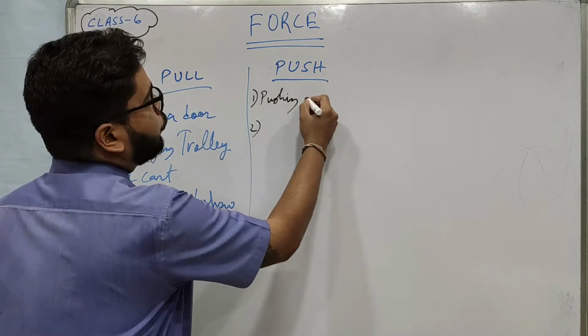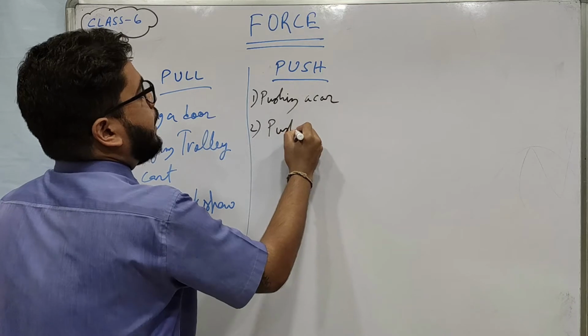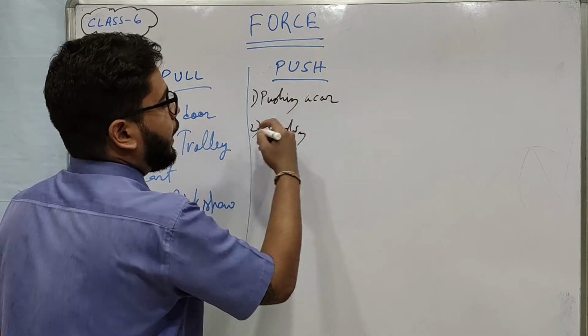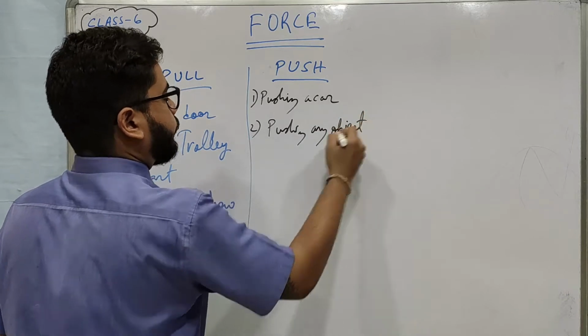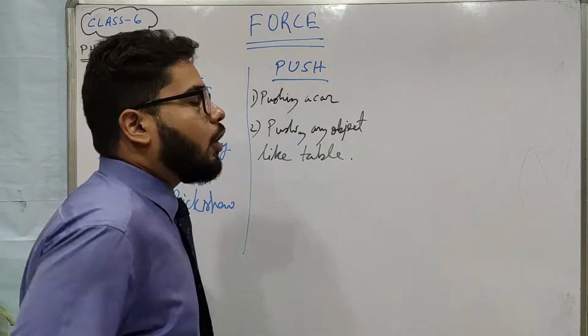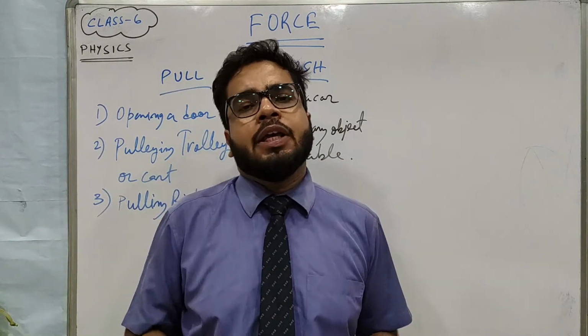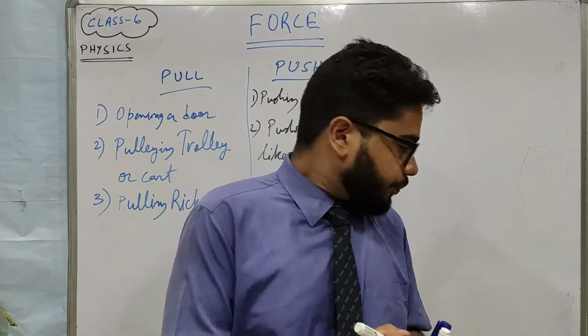So pushing a car or pushing any object like a table, these are examples of push. Alright, so I hope you all can write more examples of pulling and pushing.